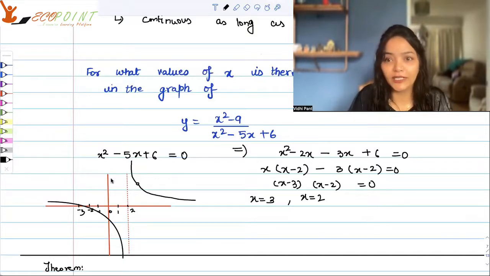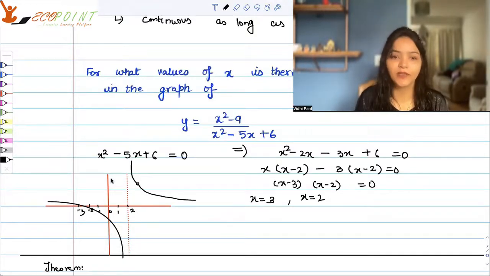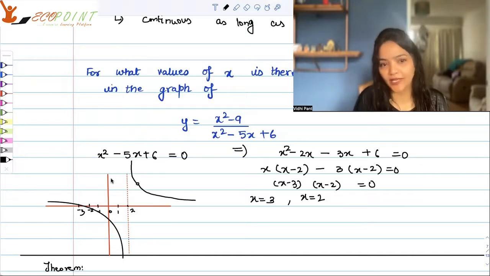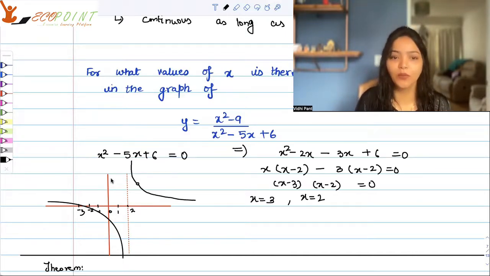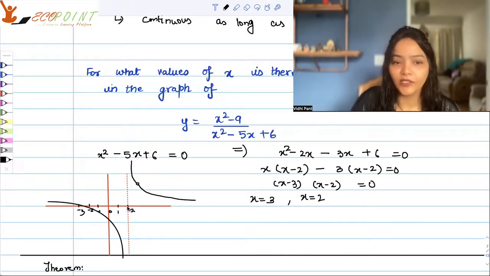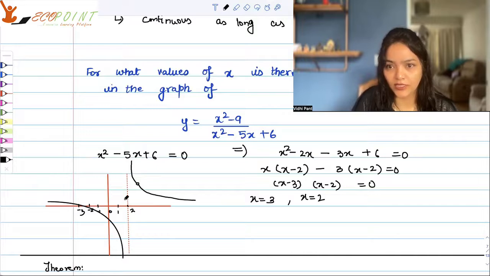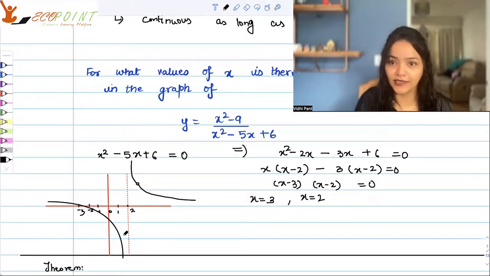Let me take you through the rough graph of this function. You can also try it out. You must actually pause and try to graph it yourself. What is happening here? At 2, you will see that you are getting an asymptote here. What you can see is that x equal to 2 is like an asymptote here, right? But there's quite a high chance that you would see that there is sort of continuity at 3. You will easily find discontinuity at 2 because you will see that asymptotic situation, but not at 3 graphically.